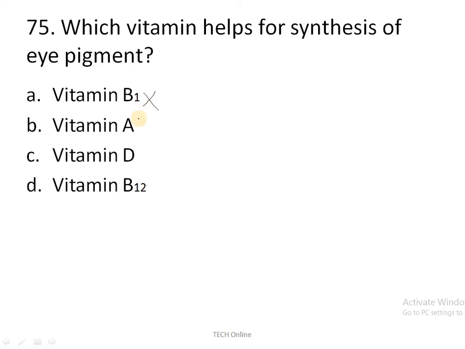Vitamin A has an essential role in vision growth, so it is also wrong. Vitamin B12 is used in synthesis of DNA, so it is a wrong answer. Vitamin B12 is also used in RBC production. So you see, the correct answer is vitamin D. Vitamin D is used in synthesis of eye pigment.